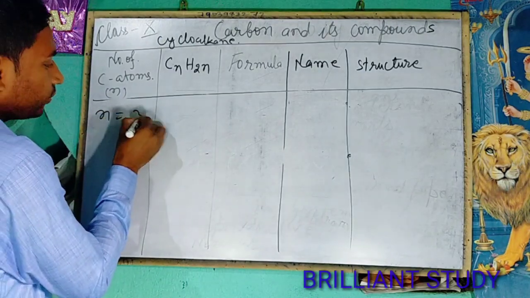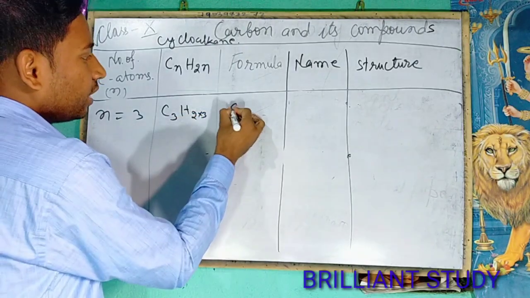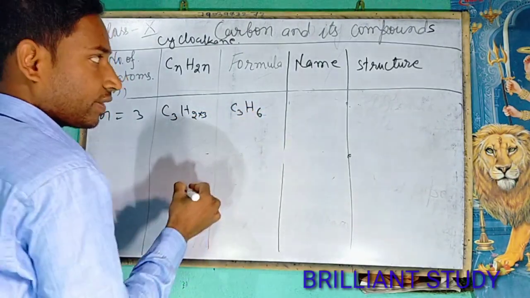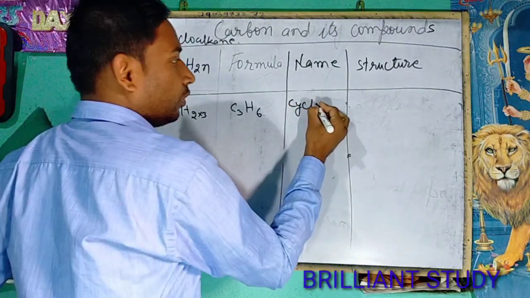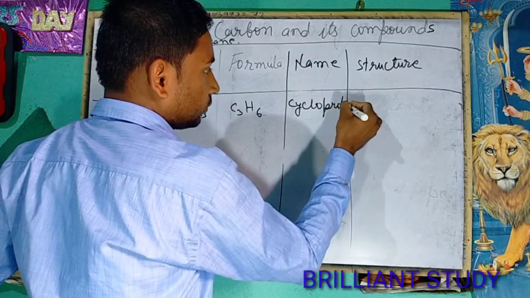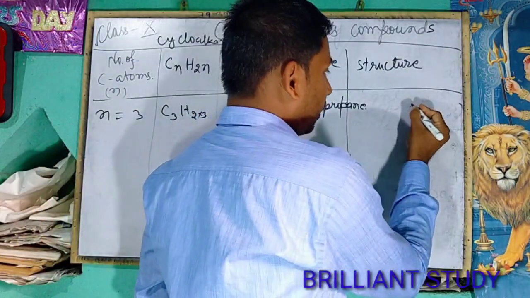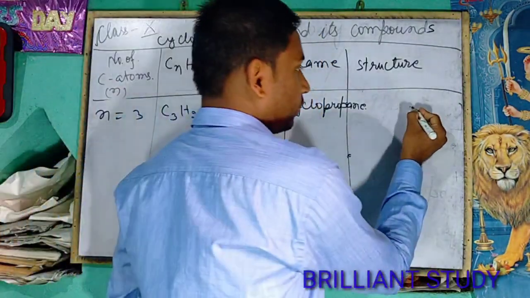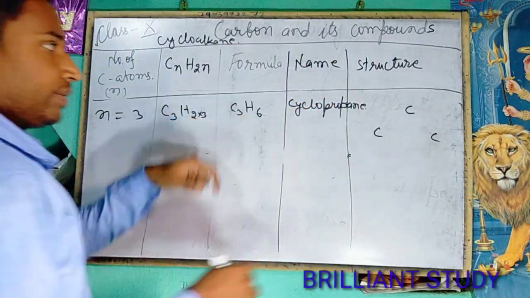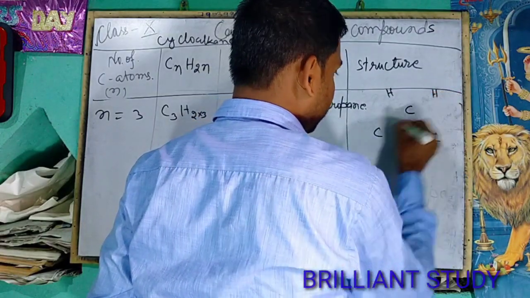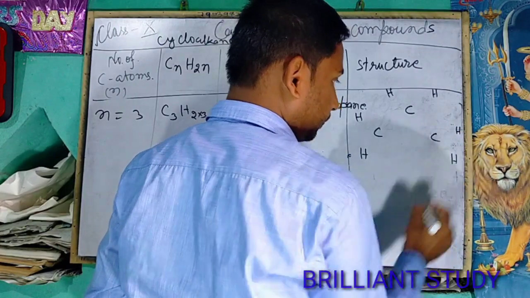Now take n equals 3. The formula will be C3H2 into 3, that means C3H6. The name should be cyclo, and for 3 the name will be propane. Since there are 3 carbon atoms, the structure will have C1, 2, 3, and H6, 1, 2, 3, 4, 5, 6.